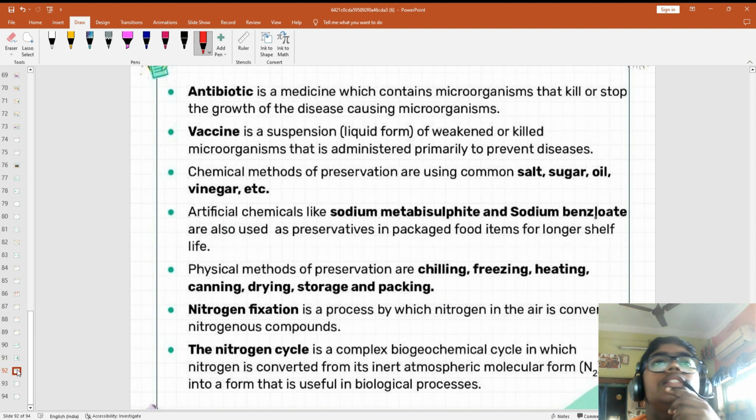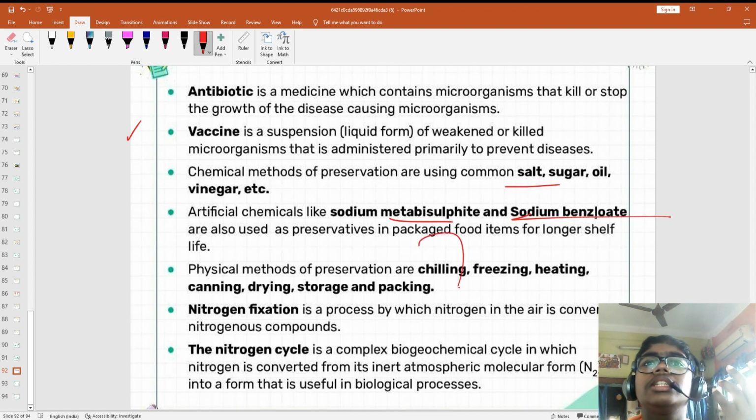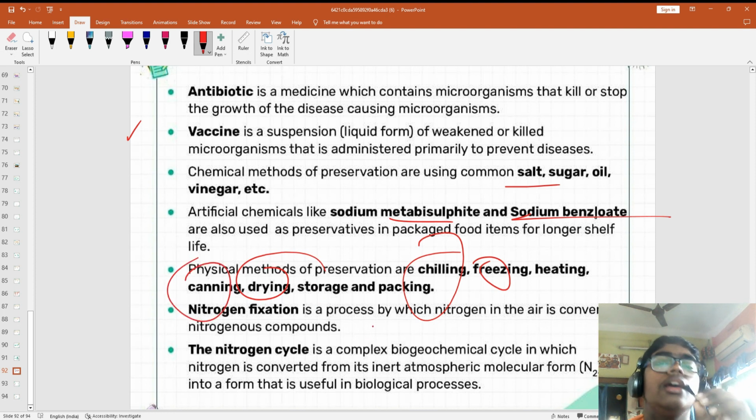Chalo. Let's summarize. Antibiotic is the medicine that contains microorganisms that kill or stop the growth of microbes. Vaccine is the weakened microorganism. Chemical methods of preservation: salt, sugar, oil. We can use sodium metabisulphite and sodium benzoate. And physical methods like chilling, freezing, drying, canning, storing, packaging, pasteurization.